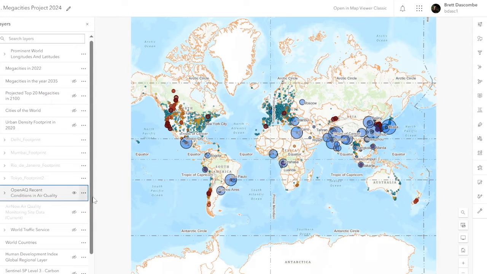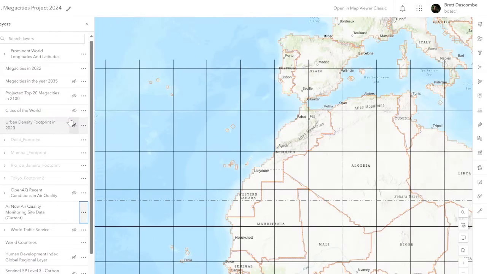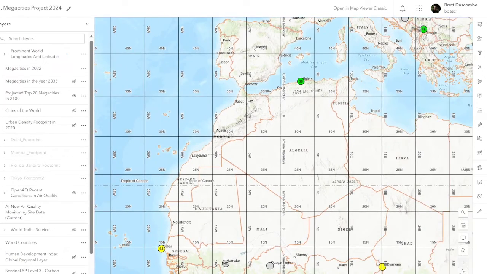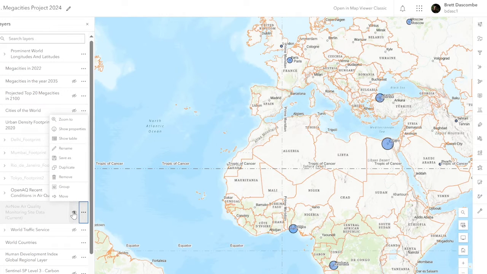Now, the other thing that's here is this air quality, but we're going to have to zoom in to that layer. You can see there, we'll just zoom out a little bit. And we will have to fix the zoom on that. So that's all right.